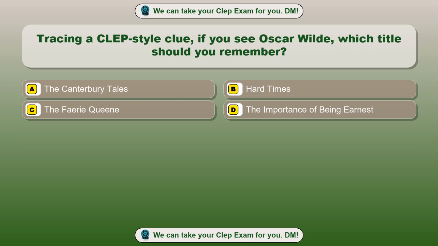Question 61. Tracing a CLEP-style clue. If you see Oscar Wilde, which title should you remember? Option A. The Canterbury Tales. Option B. Hard Times. Option C. The Fairy Queen. Option D. The Importance of Being Earnest. The correct answer is option D. The Importance of Being Earnest.